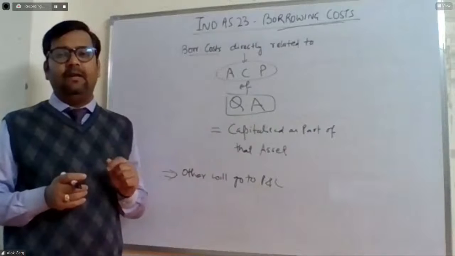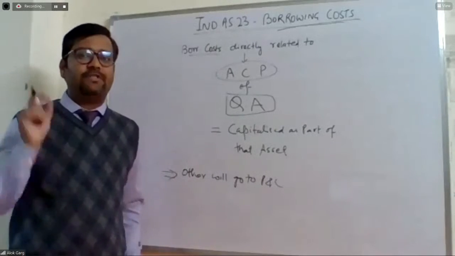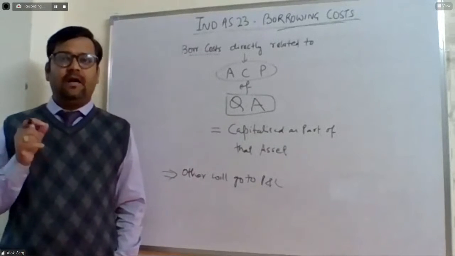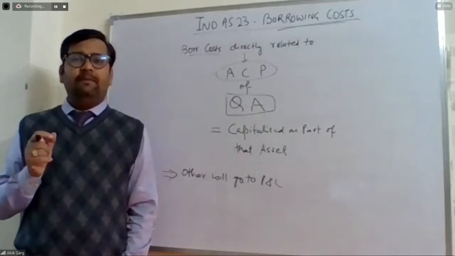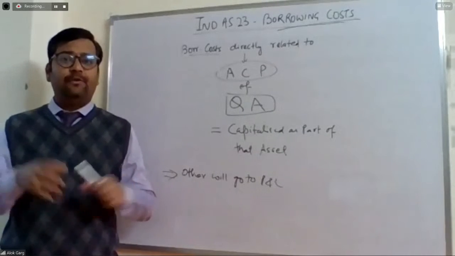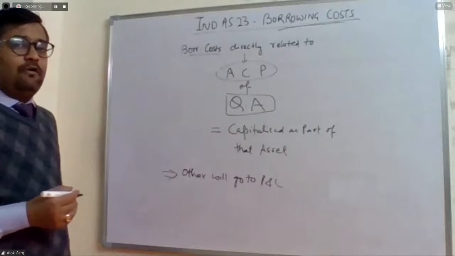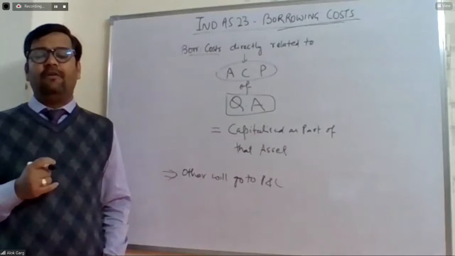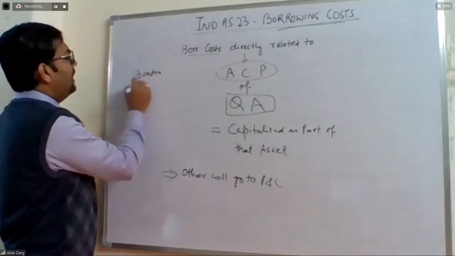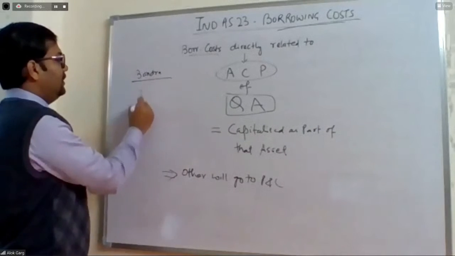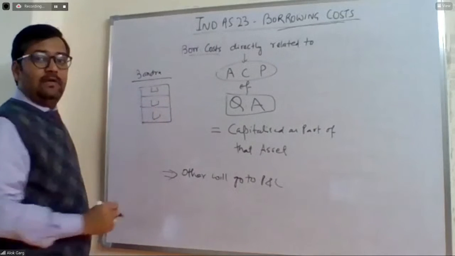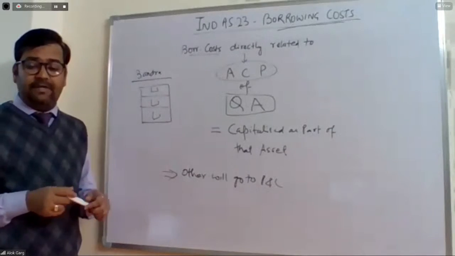So I'll take an example and I'll ask you which one is a qualifying asset and what is the difference between these two. There is a company, let's say Ambika Limited. Ambika Limited wants two premises to operate, so two offices. One office is in, let's say, Lonavala, and one office is in Bandra. In Bandra, Ambika Limited has purchased an office.